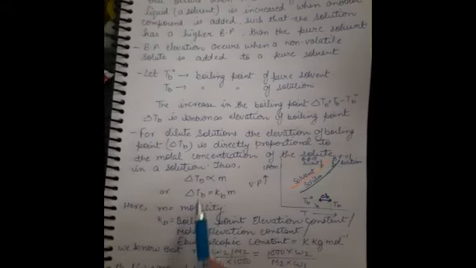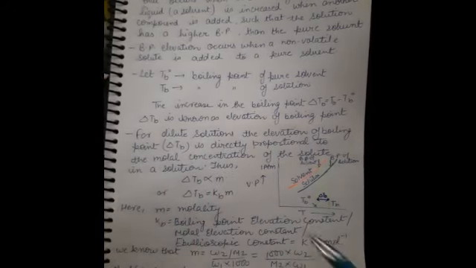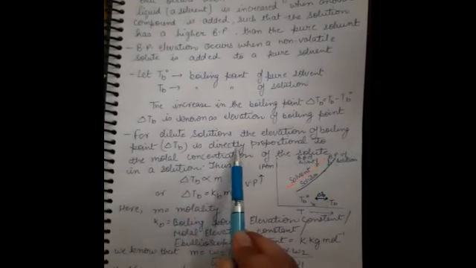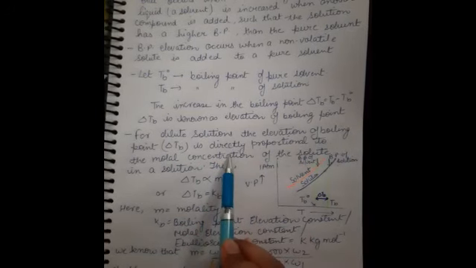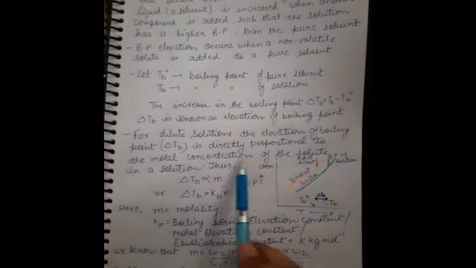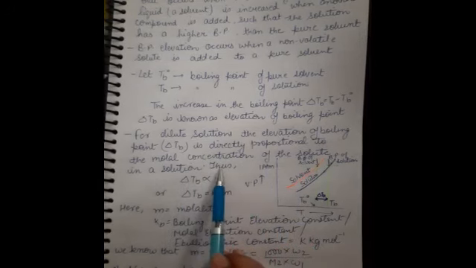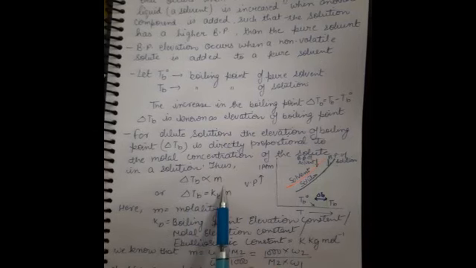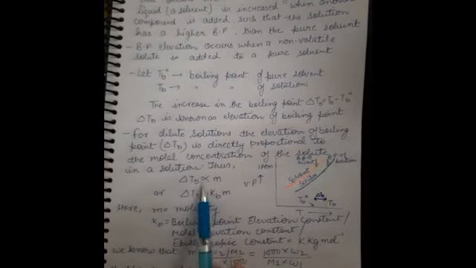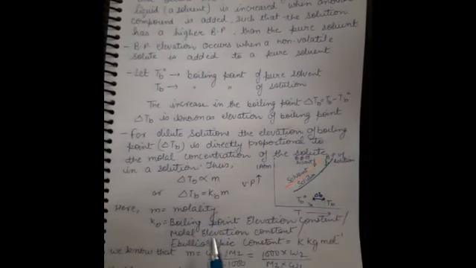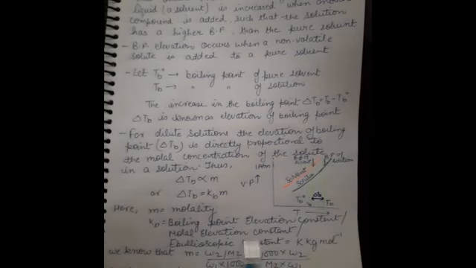Okay, students. So here, for dilute solutions, the elevation of boiling point, which is denoted by delta TB, is directly proportional to the molal concentration. It's not molar, it's molal. We are talking about molality here, the molal concentration of the solute in a solution. So we can write the mathematical expression like delta TB is directly proportional to m. If we skip this proportionality sign, we get a constant over here. This constant is known as boiling point elevation constant or molal elevation constant or ebullioscopic constant.